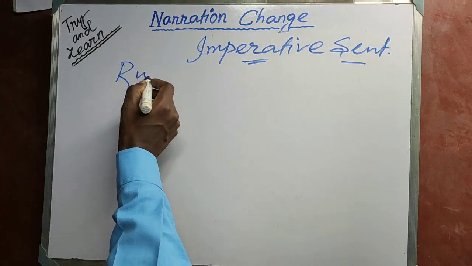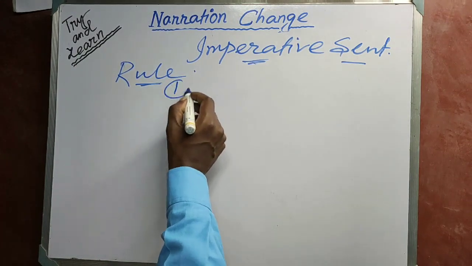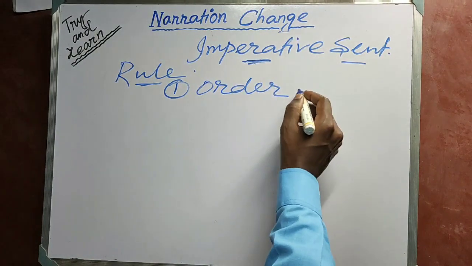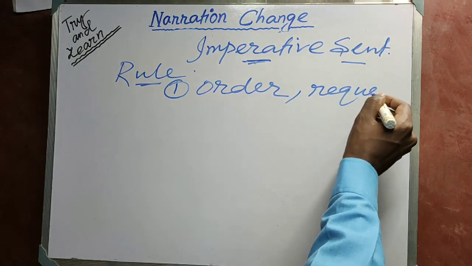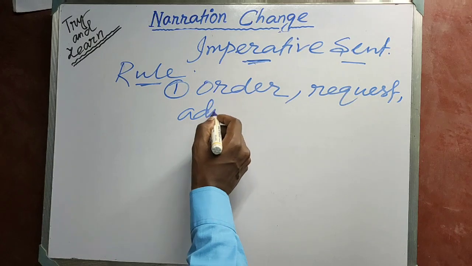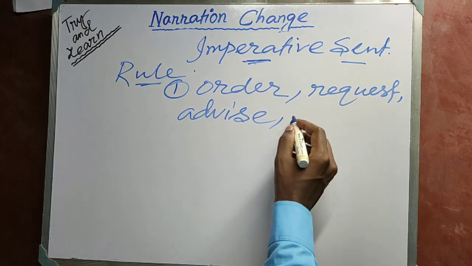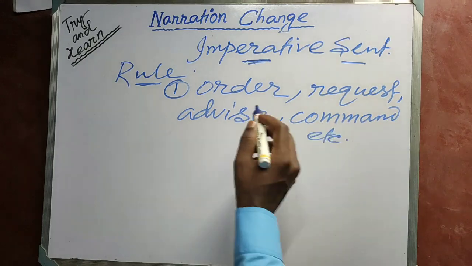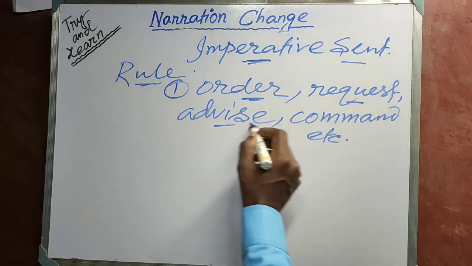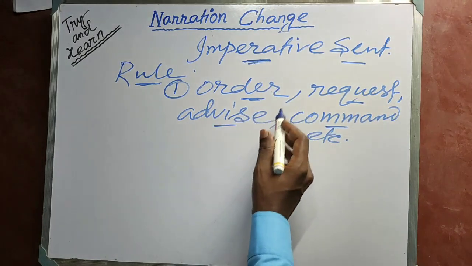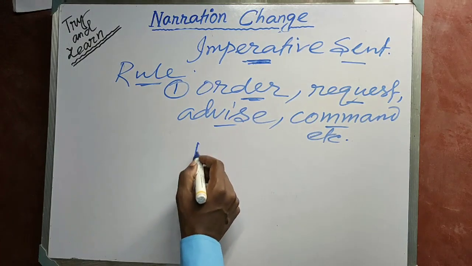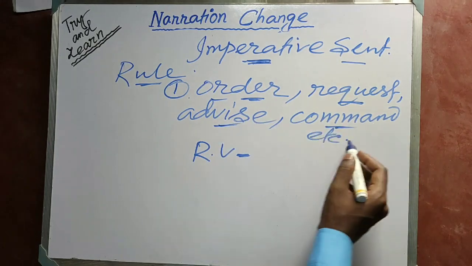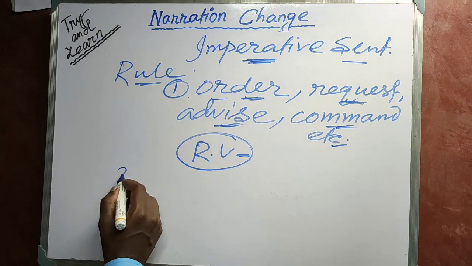Rule number 1. We know that an imperative sentence gives order, request, advice, command, etc. According to the sense of the imperative sentence in the direct speech, the reporting verb will be either order, request, advice, command, etc.